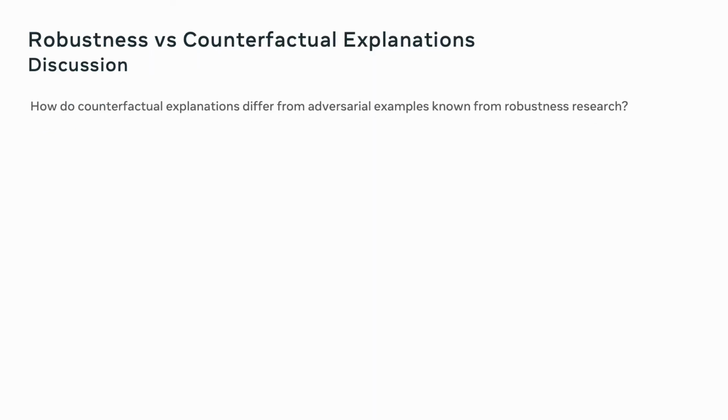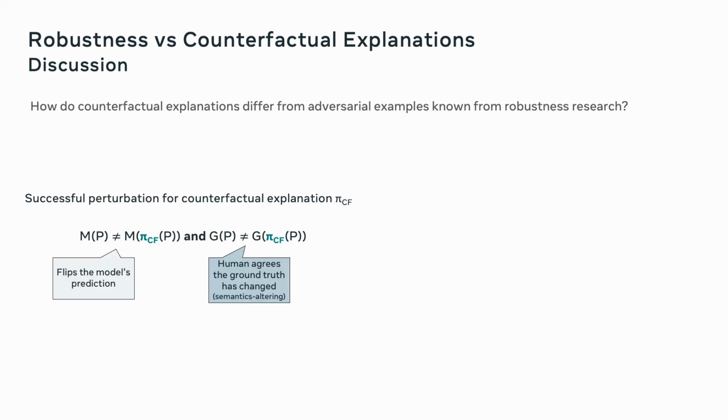To conclude the presentation of our work, I want to go into one discussion point that came up during this research, namely the topic of robustness versus counterfactual explanations. If we look at it formally, there's not a lot of difference in both generating and assessing counterfactual explanations from adversarial examples that we find from robustness research. So how do they differ actually?